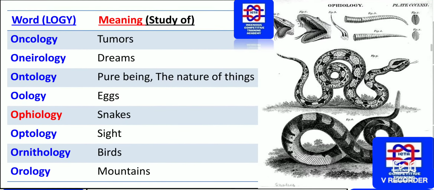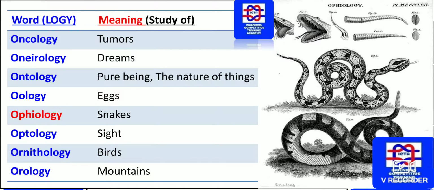Next we have the study concerning tumors, known as oncology. There is an oncology department in every hospital where the study of tumors is done. Next we have the study of dreams, known as oneirology. Whatever the dreams, whatever the good or bad thoughts and dreams, that is oneirology. Pure being, the nature of things, the study, that is ontology. As we have eggs concerning oology. Please remember eggs concerning oology, which is the study of eggs.